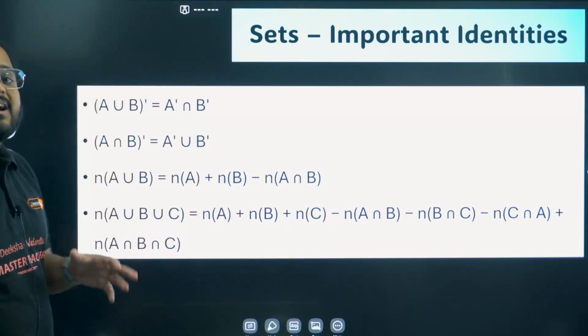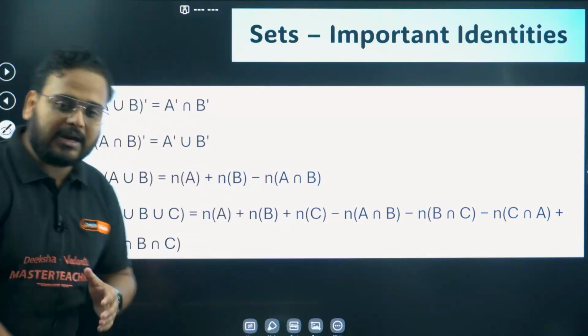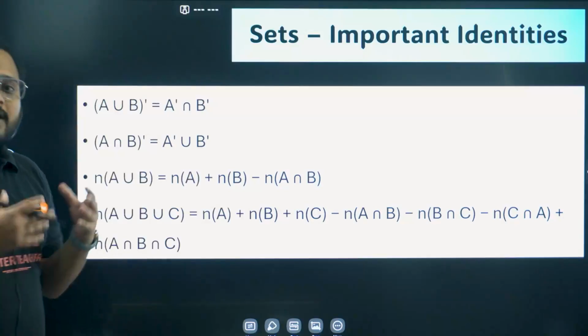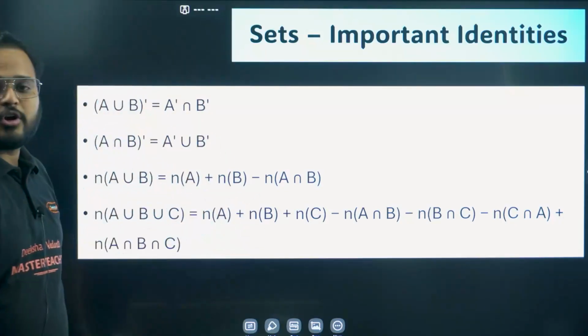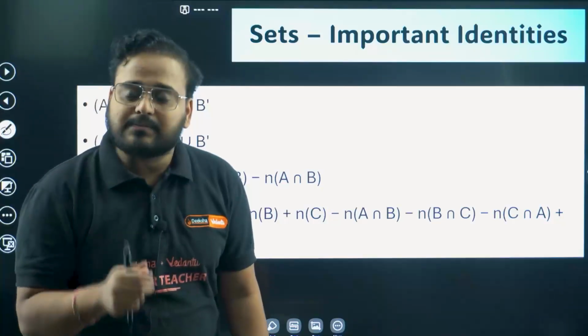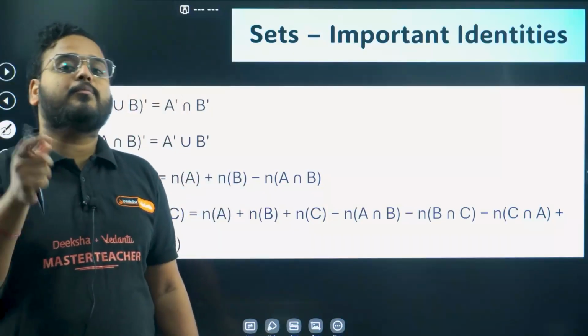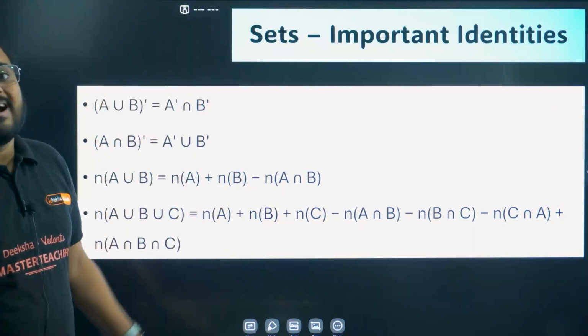Again, n represents the cardinal number of the union, n represents the cardinal number of the set A. You all know that. Okay, so if you want, take a screenshot. If you're in a hurry, if you want all the formulas right away, take a screenshot right now. Otherwise, you all know the NCERT summary has the formulas, but you all asked me specifically to give you all the formulas at one point. That's why you can simply take a screenshot of this right away.